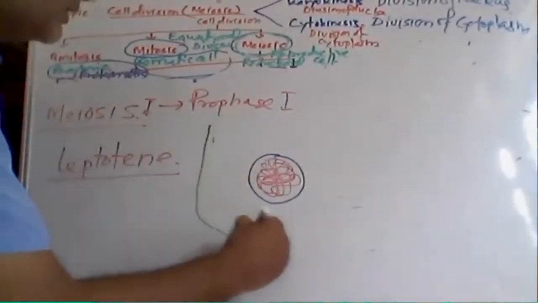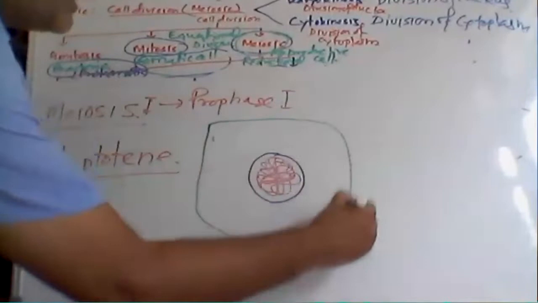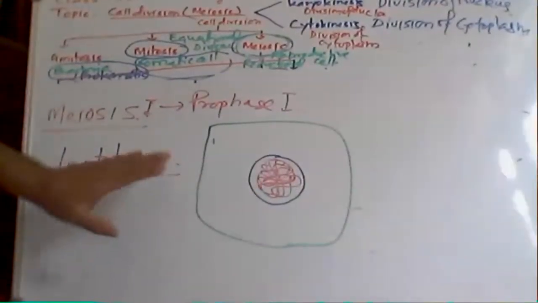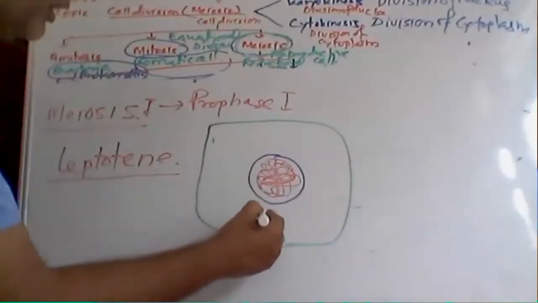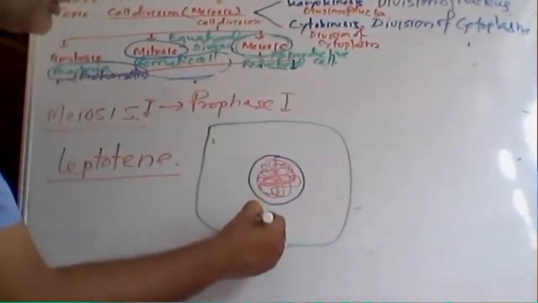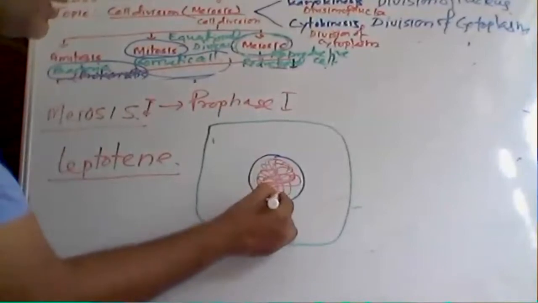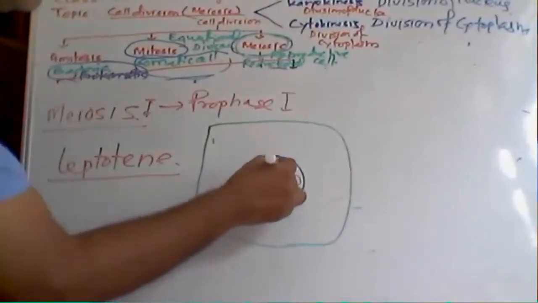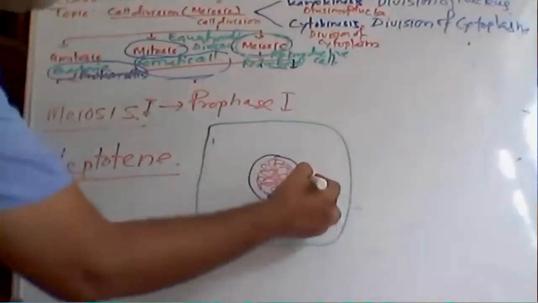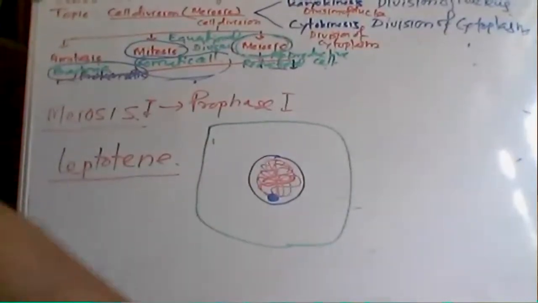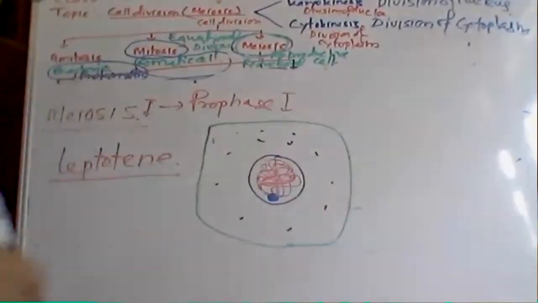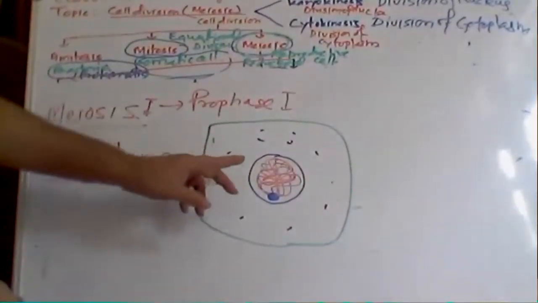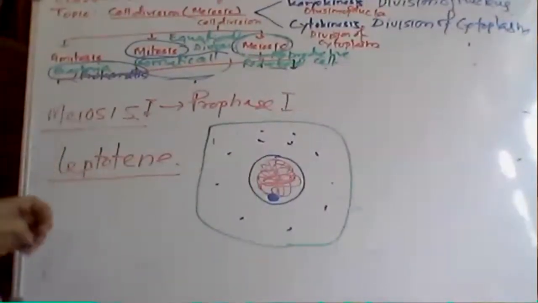This is the nucleolus, this is chromatin, this is the nuclear membrane, and this is the cytoplasm. So this is the very early stage. Now what happens in leptotene?